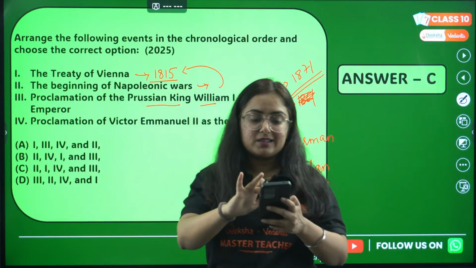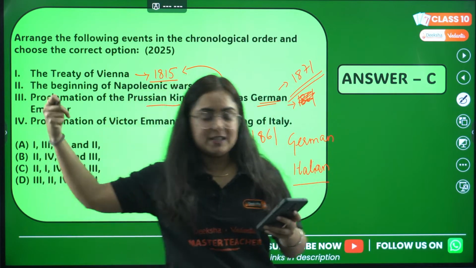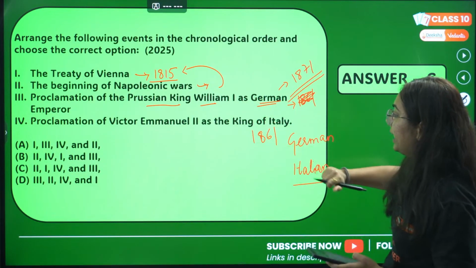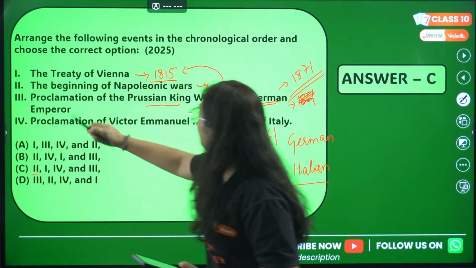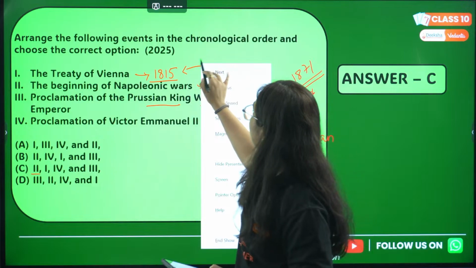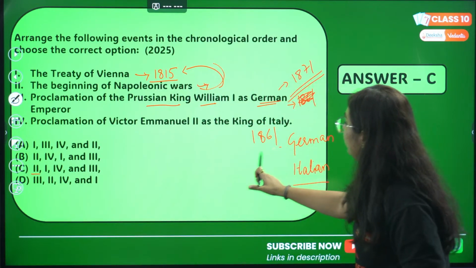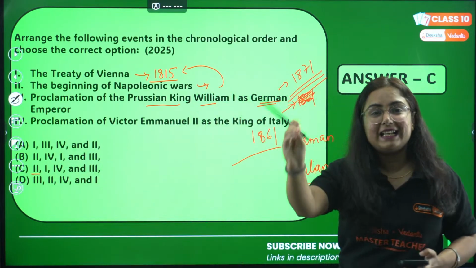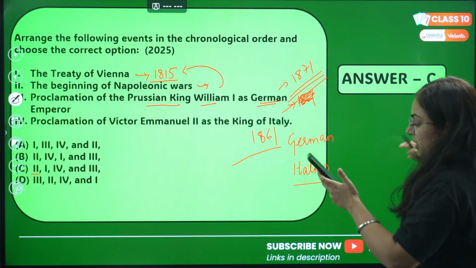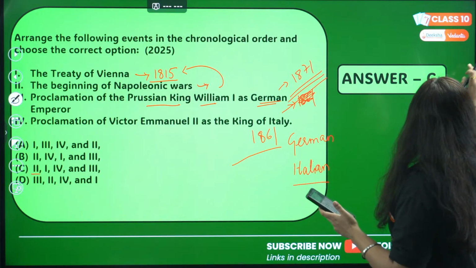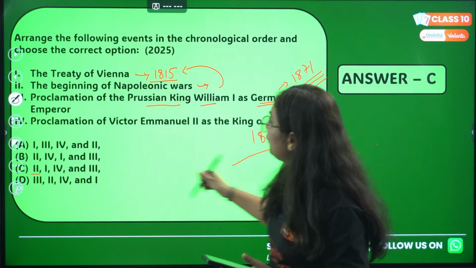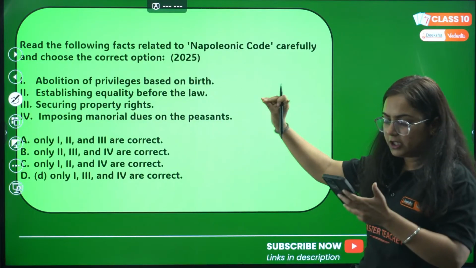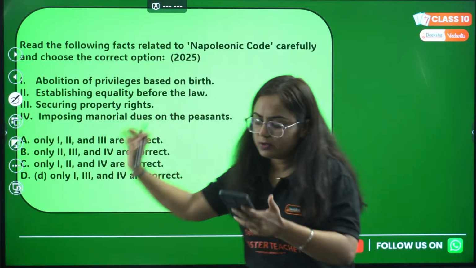Remember the sequence, because this is how we lose marks in our sequence-based or chronology-based questions, okay? Is it clear to everyone out here? So the first event was the beginning of the Napoleonic War, then the result of the Napoleonic War, then unification of Italy, then unification of Germany. So 2, 1, 4, 3 is the correct sequence for this answer. Yes Dipti, 1871, you're very much correct here. Fine, let's move to the next question: read the following fact related to the Napoleonic Code carefully and choose the correct option.